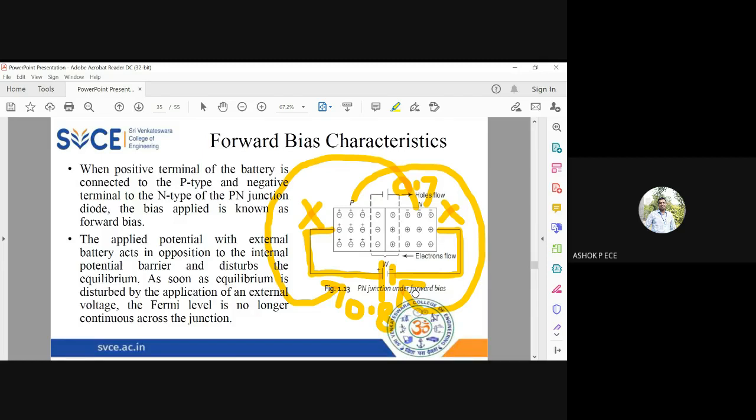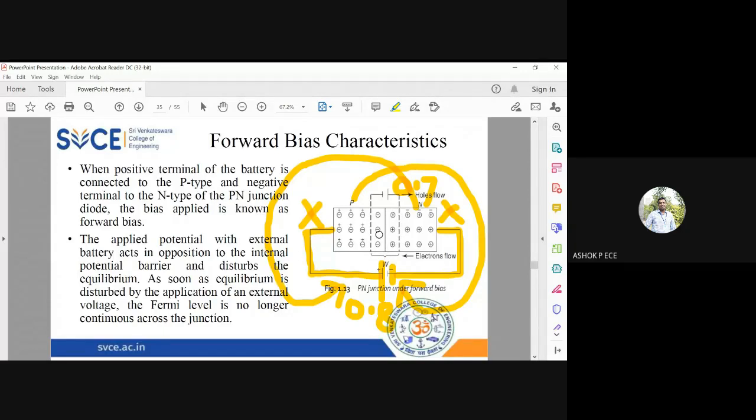Forward bias means I'm going to connect the same type of potential to the surface. P type means holes, so I'm going to give positive connection. N type means electron, so I have to give the negative end of the battery to my N type region. So that is going to be the connection. And one thing you should remember, the impact of barrier potential, because unless you give anything less than barrier potential, nothing will happen because no additional energy is given.